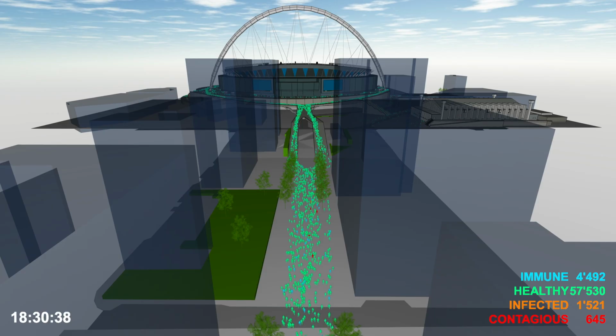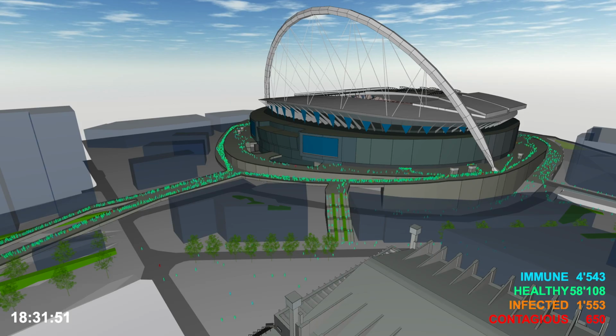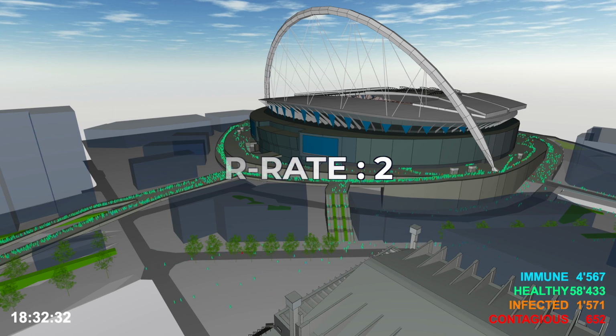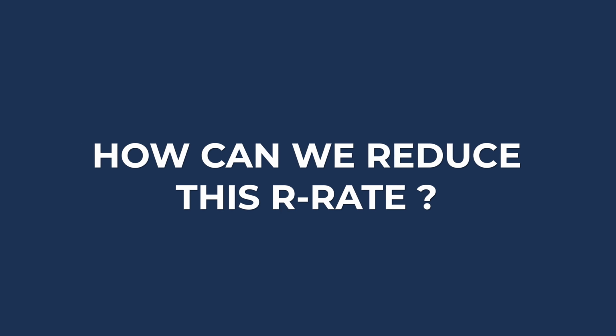of the stadium. If the stadium operated at full capacity as usual, our simulation showed that each infected person would transmit the virus to 2 other people, producing an R rate of 2. How can we reduce the R rate?